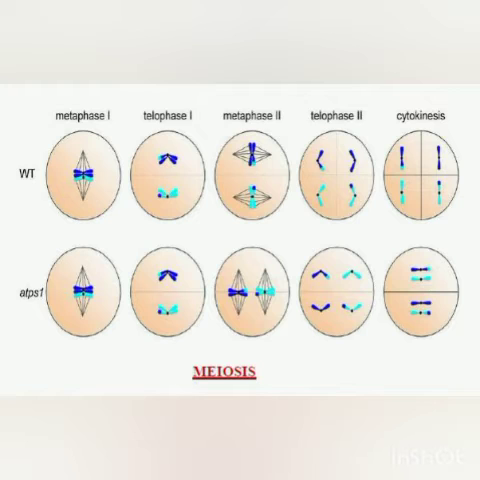So they will move to the opposite ends. After moving to the opposite ends, the cell will divide, and this is the first division. Now just look at the third picture. The chromosomes which have moved to the opposite ends will come and lie in the center, and now these chromatids will move to the opposite ends.